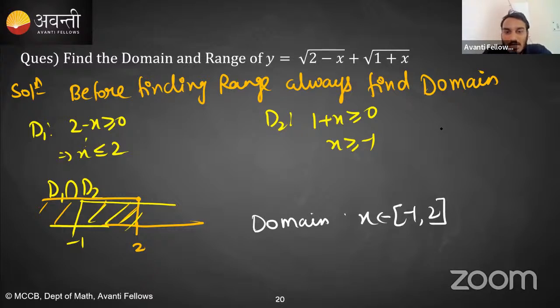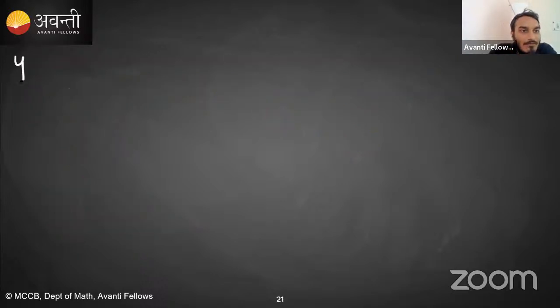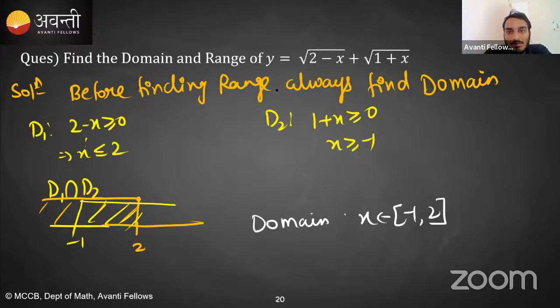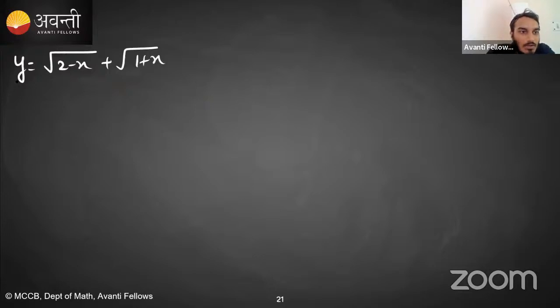Now students, अब डोमेन निकाली. Now we will go and find the range. Is this clear? Now we are going to find the range. Okay. Now for range, सबसे पहले y क्या लिखा हुआ है? y है अंडर रूट ऑफ 2 माइनस एक्स प्लस अंडर रूट ऑफ 1 प्लस एक्स. यही है ना, 2 माइनस एक्स एंड 1 प्लस एक्स. ओके, what you will do?